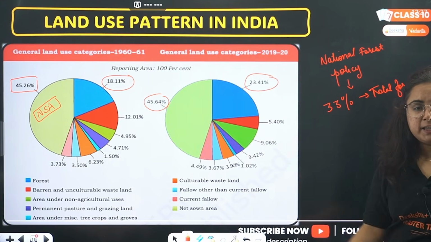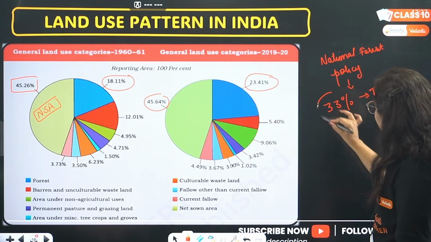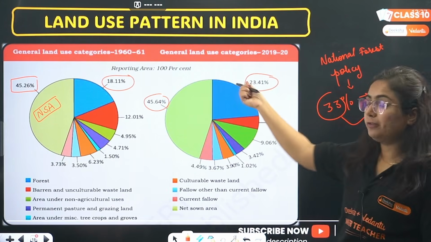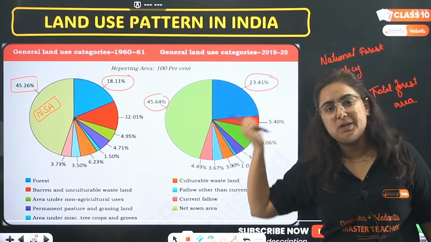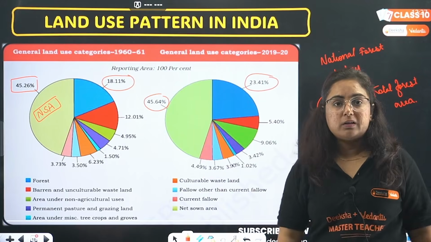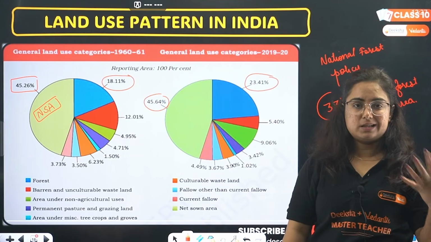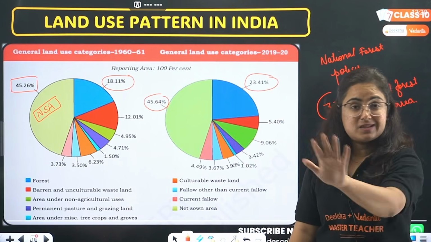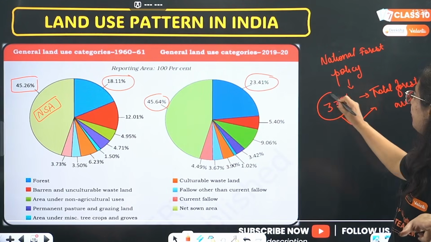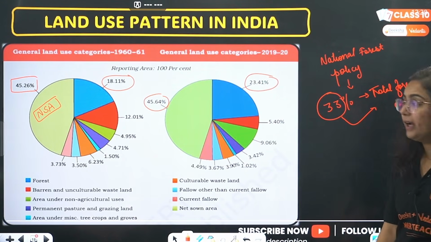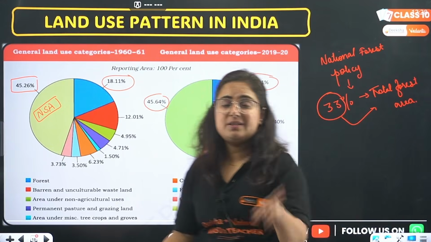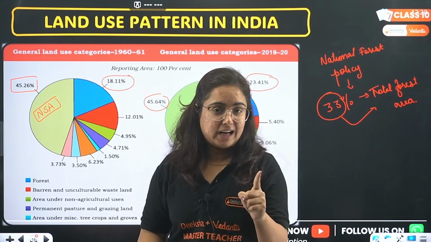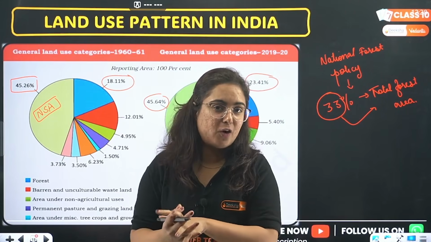Of the total land area available in the country, 33% should be under forest area, but we don't have it because it is 23.41%. The data is a little old, right? Let me tell you the current census of forest, it has increased to 24 point something percent. Okay, but still not according to this National Forest Policy. Getting my point? By the way, please tell me in the comment section which state of India has the highest forest area?